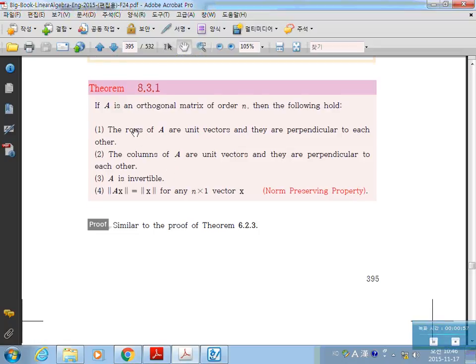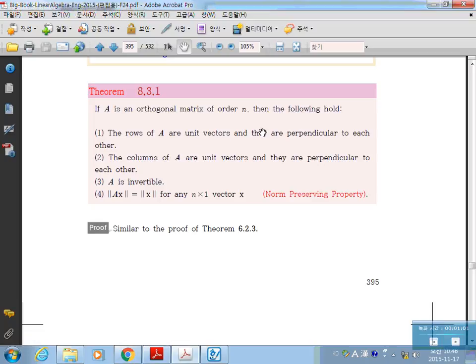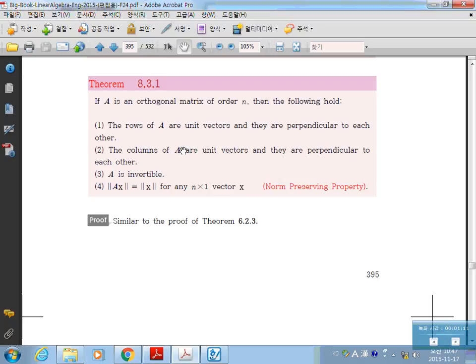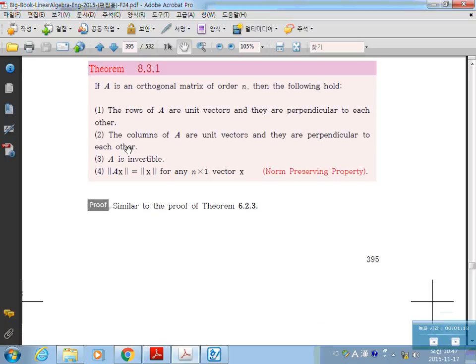The first one is the rows of A are unit vectors, and they are perpendicular to each other. All the rows are perpendicular; the inner products are all zero. The columns of A are all unit vectors, and they are perpendicular to each other. And A is invertible.